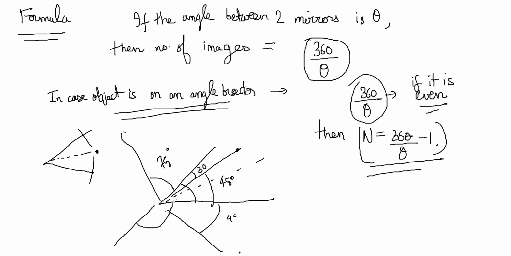150 degree here, right? You understand? You keep making these images till you reach that place where it is bigger than 180 degree. So maybe 3 images on this side and 2, 3 here on this side. So you'll have to draw a figure and keep counting. If it is on an angle bisector, you can use this formula. Anyway, I don't think this will be a major question for you, so don't worry about it too much.